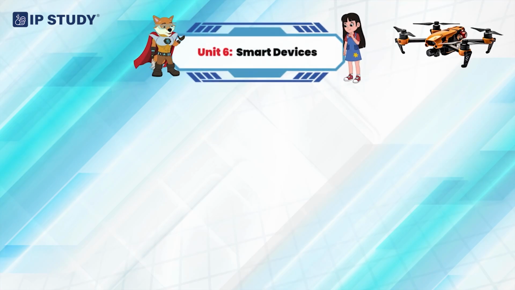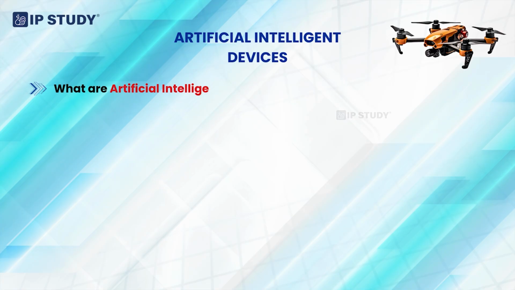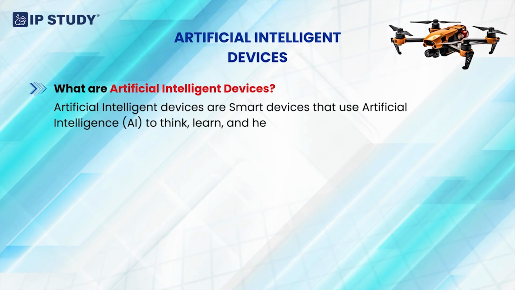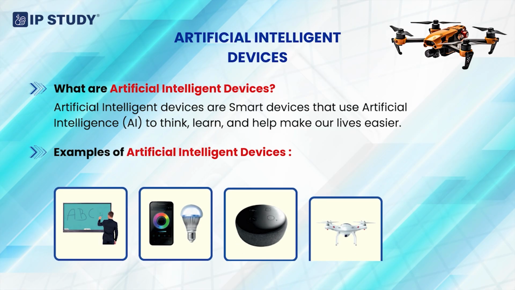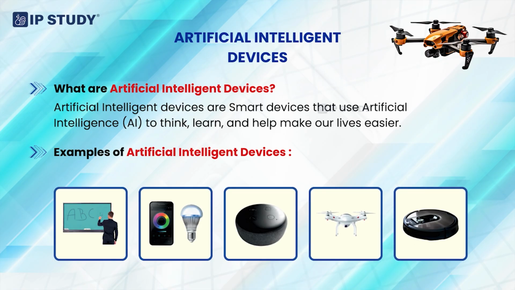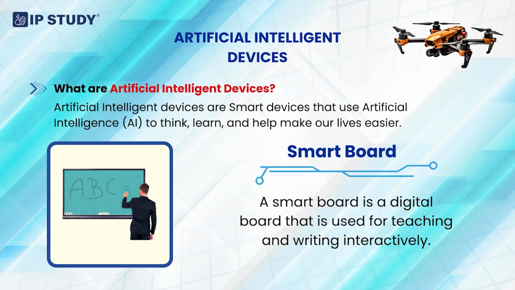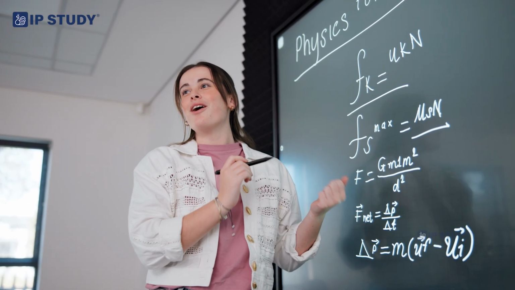Unit 6. Smart Devices. What are artificial intelligent devices? Artificial intelligent devices are smart devices that use artificial intelligence to think, learn, and help make our lives easier. Examples of AI devices. Smart board. A smart board is a digital board that is used for teaching and writing interactively.